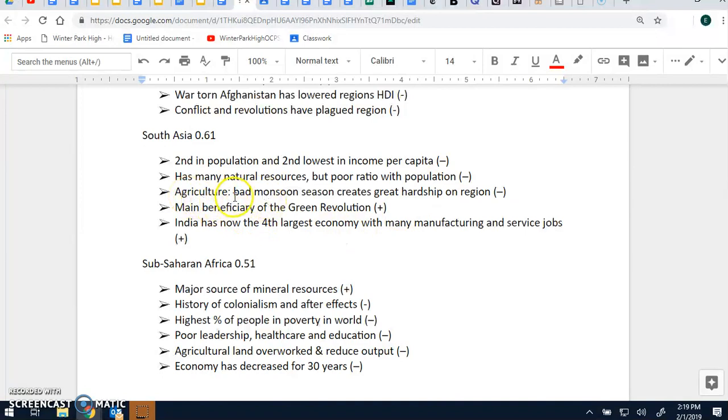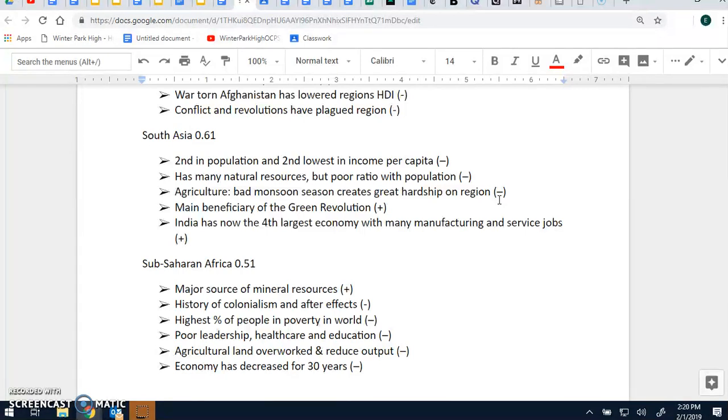They're very reliant on the monsoons. Monsoons are those seasonal rains. Remember, this is where a lot of rice is grown. Rice needs to be grown in water in India. So if they have a bad monsoon season, this creates great hardship on the region. This creates mass starvation issues. On the subcontinent of India, on the two coasts of the peninsula, you have heavy agriculture.